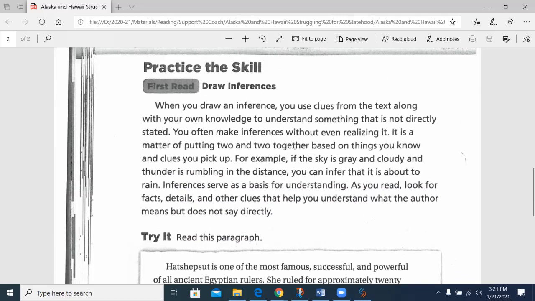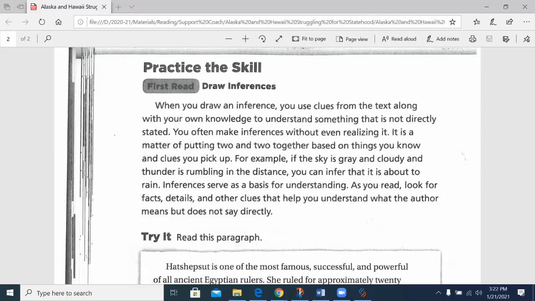Let's look at practice the skill. Draw inferences. When you draw an inference, you use clues from the text along with your own knowledge to understand something that is not directly stated. You often make inferences without even realizing it. It is a matter of putting two and two together based on things you know and clues you pick up. For example, if the sky is gray and cloudy and thunder is rumbling in the distance, you can infer that it is about to rain.